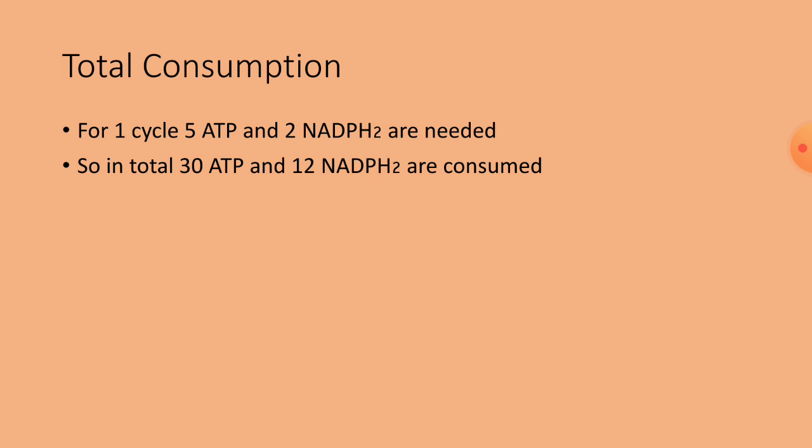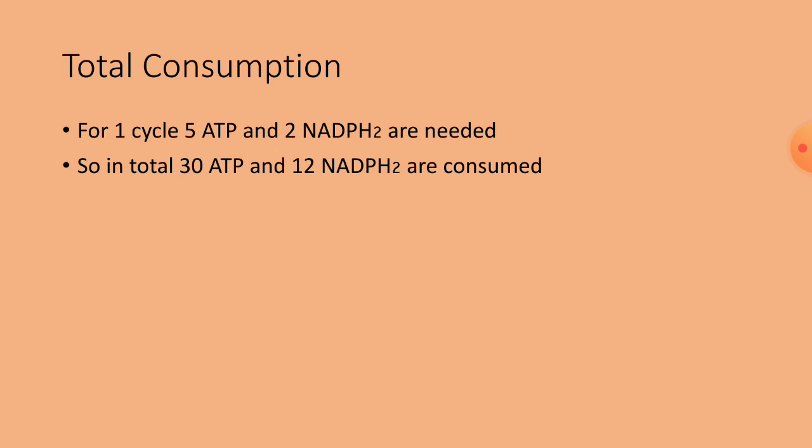So, what is the total consumption of energy? Since photosynthesis is an anabolic process, it requires energy in the form of ATP and NADPH2. We all know that the C3 cycle requires 18 ATP and 12 NADPH2 for the complete glucose formation.